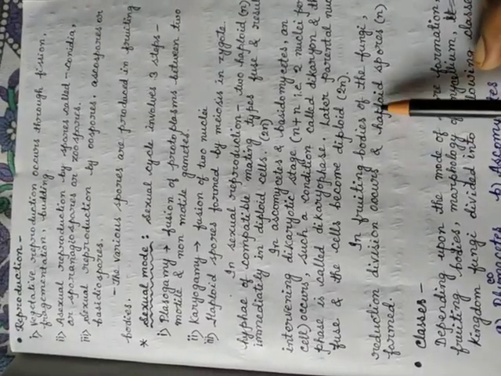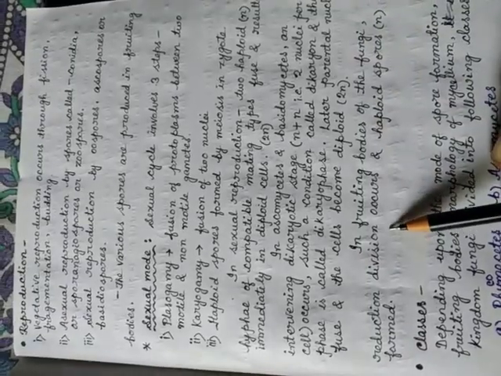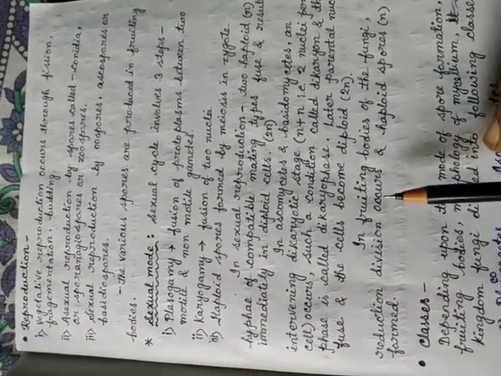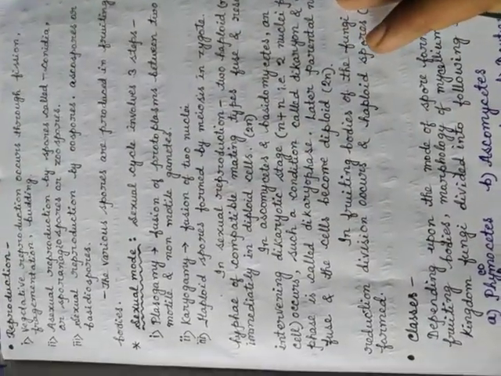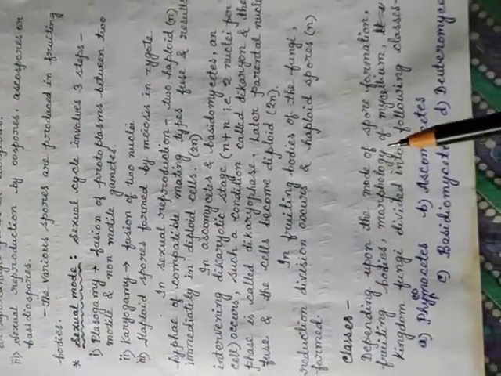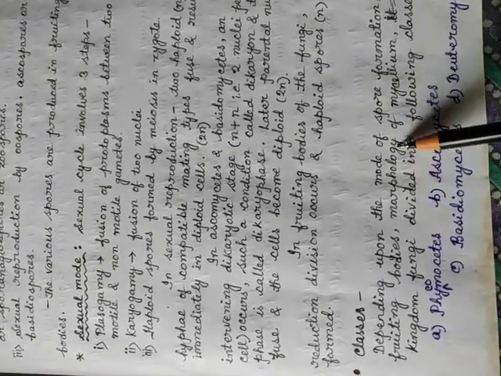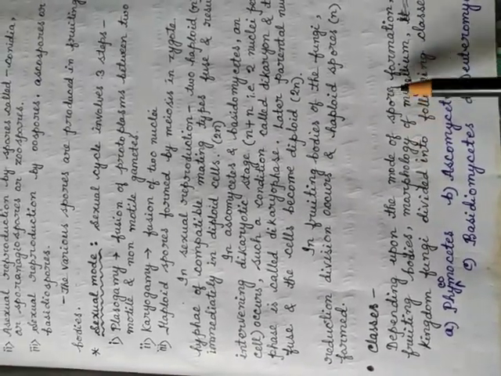And in the fruiting bodies of the fungi, fruiting body means where the various spores are produced, reduction division occurs and haploid spores are ultimately formed. Okay. Actually, this kingdom includes 4 classes, and mainly the classes are created depending upon the morphology of the mycelium, fruiting bodies, and the mode of spore formation.